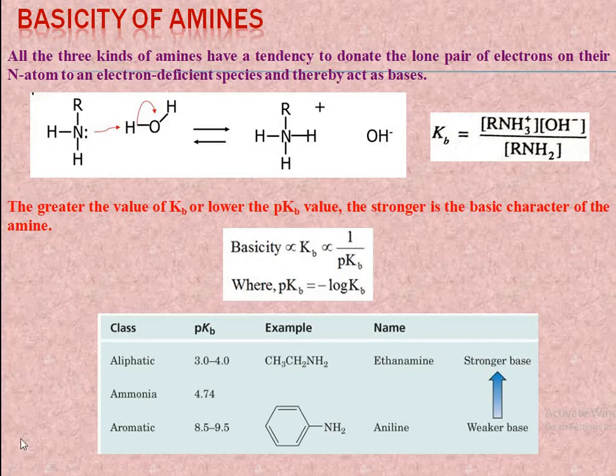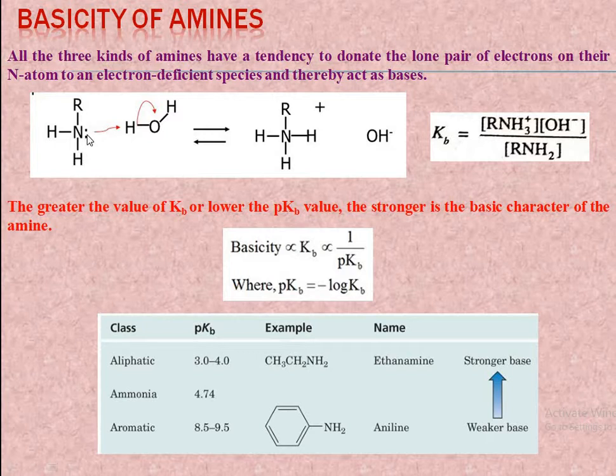Today we'll discuss the chemical properties of amines. In that we shall discuss the basicity of amines, and later on we'll see the reactions of amines also. As we all know, all the three kinds of amines contain a lone pair of electrons on the nitrogen atom. Hence, they have a tendency to donate this electron pair to an electron deficient species, and thus they act as bases. Let us consider this equilibrium for a primary amine in water.